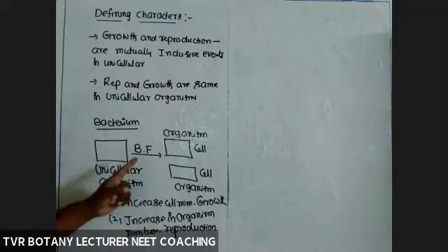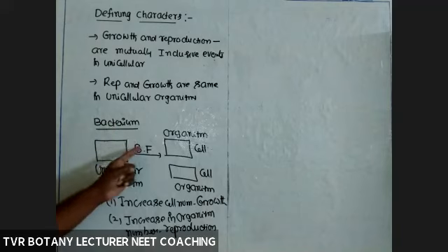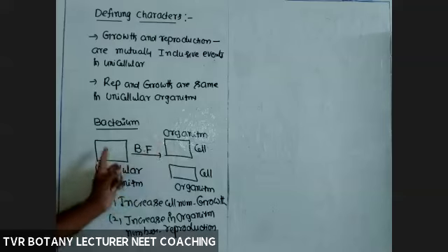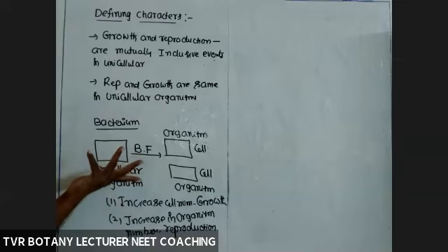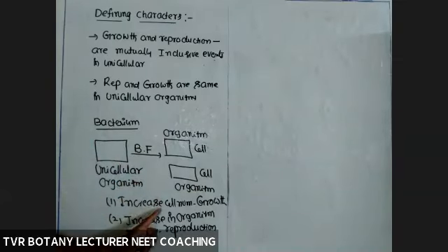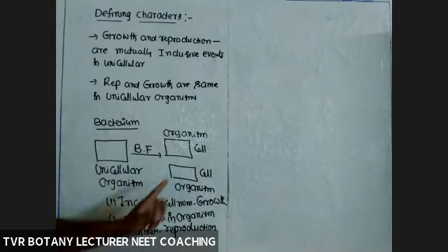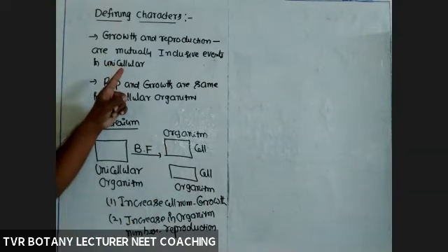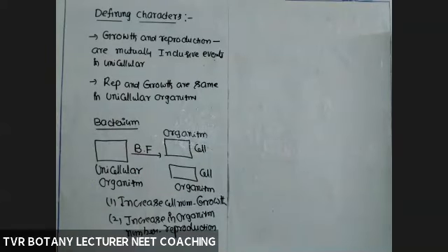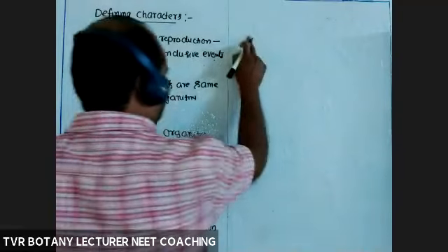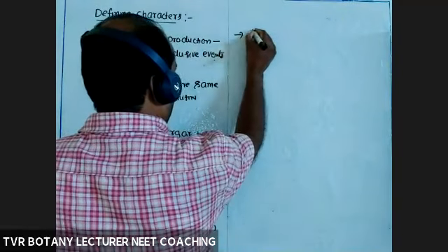Within one event, one process, both happened. Organisms doubled, cell number also doubled. So, is it reproduction or growth? Increase in cell number is growth. Increase in the number of organisms is reproduction. So, mutually inclusive events, both are the same. Both are synonyms. There is no difference.